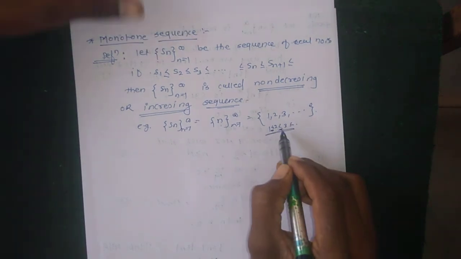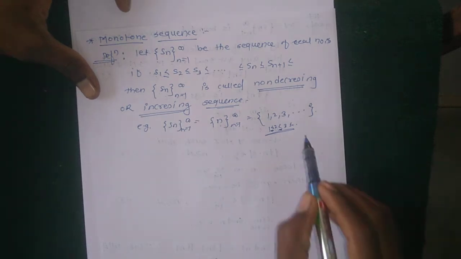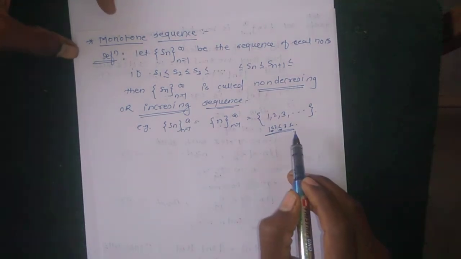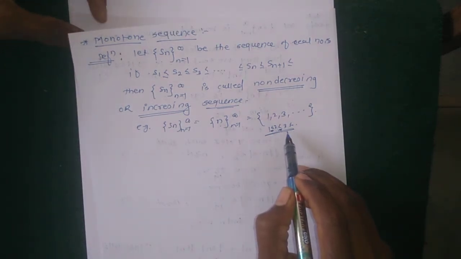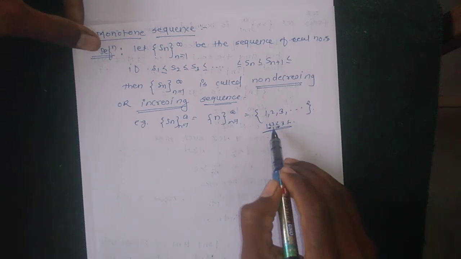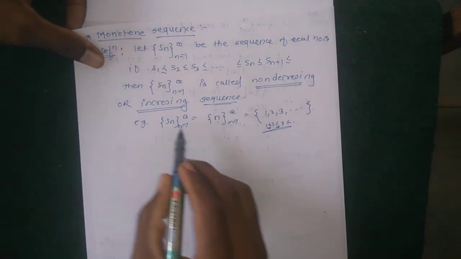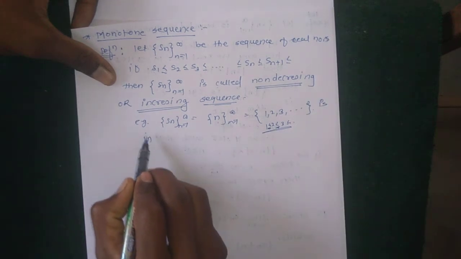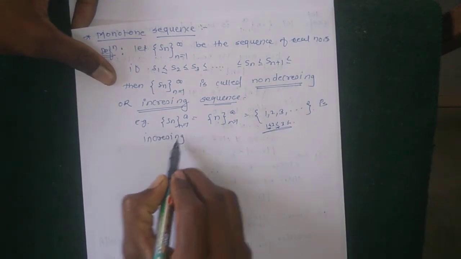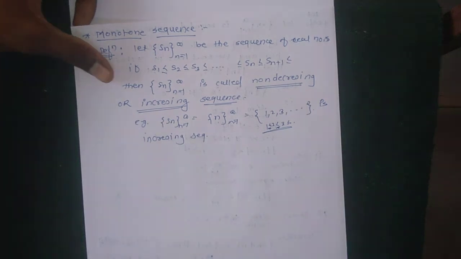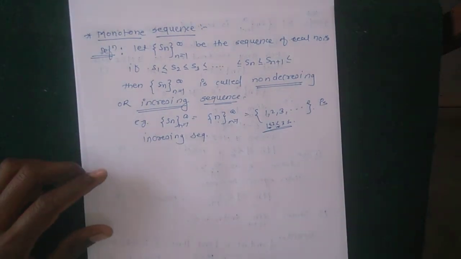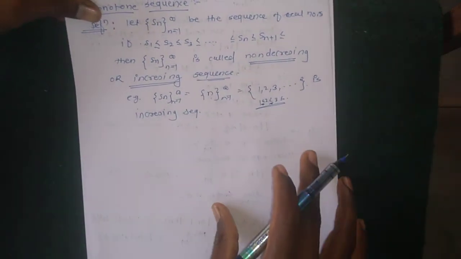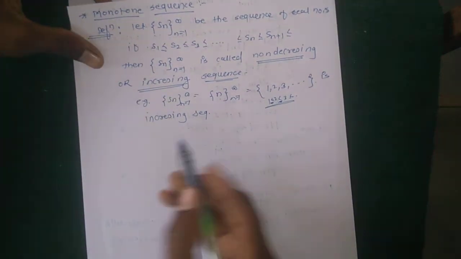So all terms increase as n tends to infinity. Therefore this sequence Sn is an increasing sequence, or non-decreasing sequence.